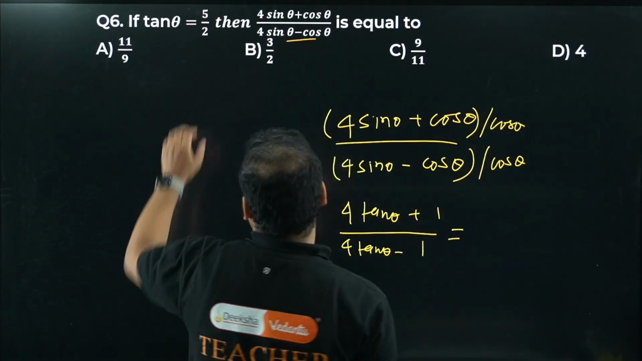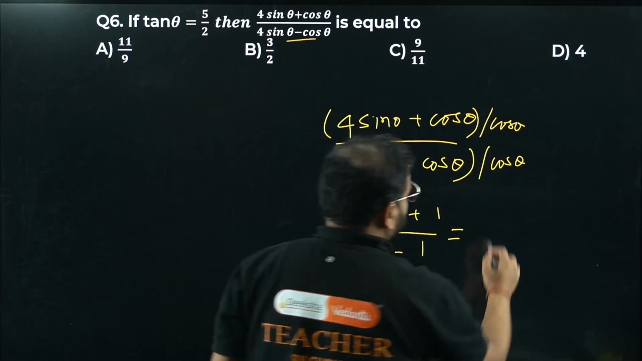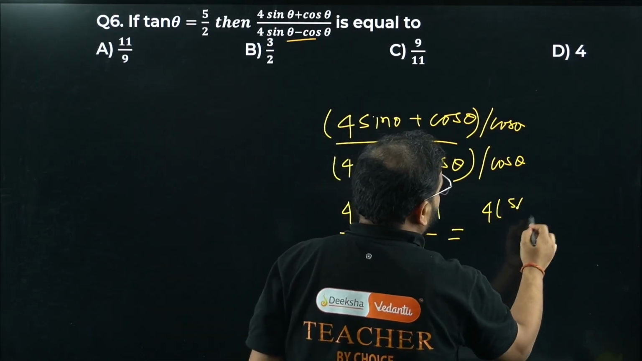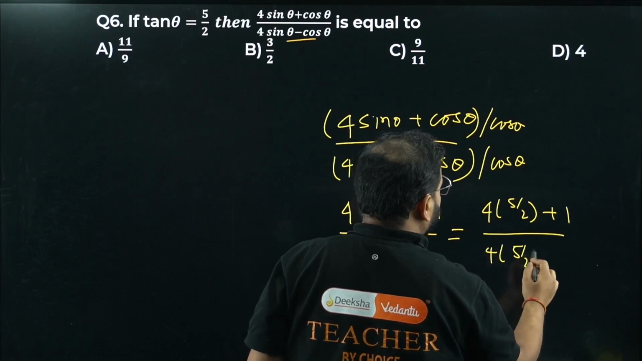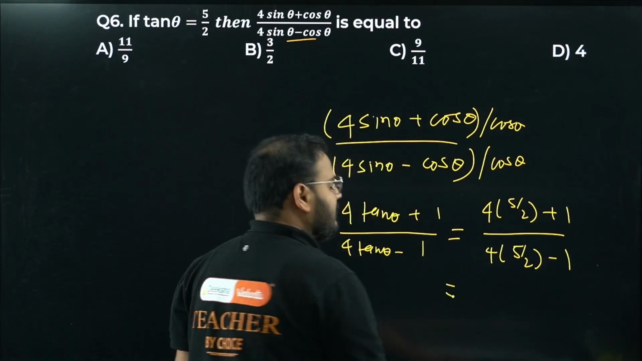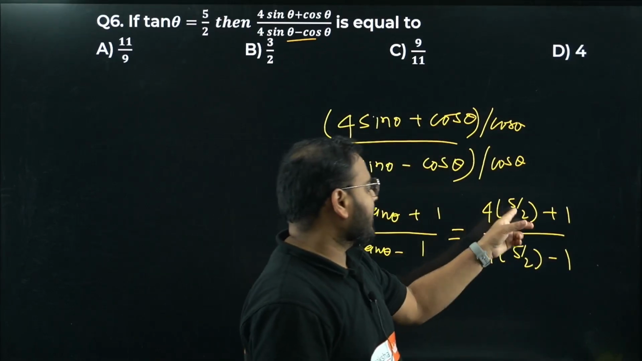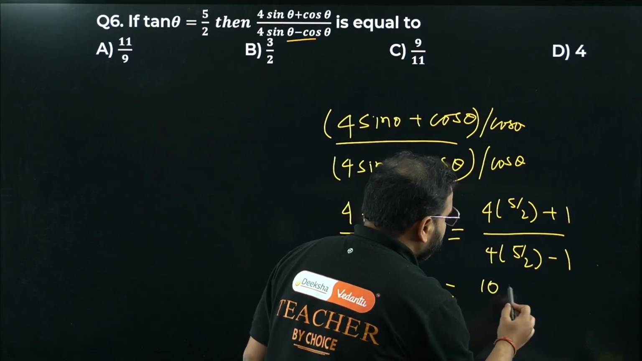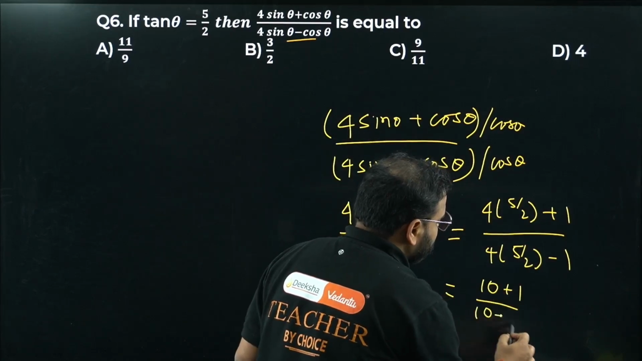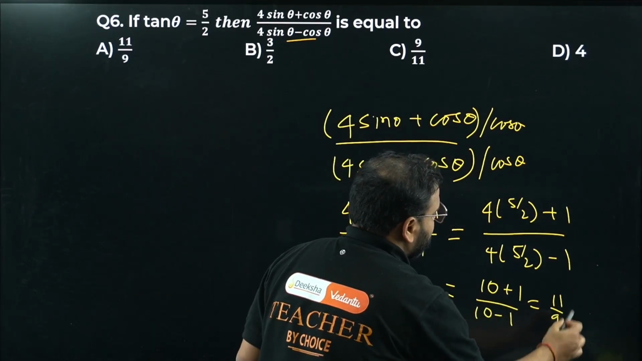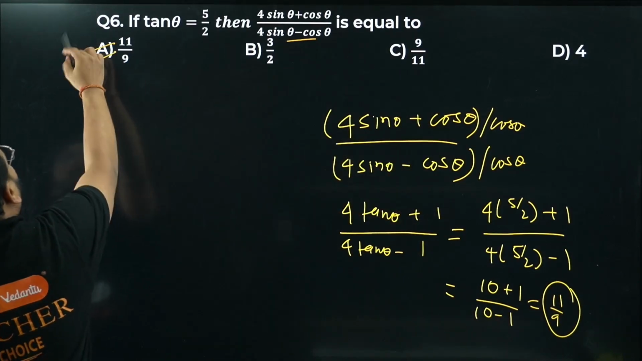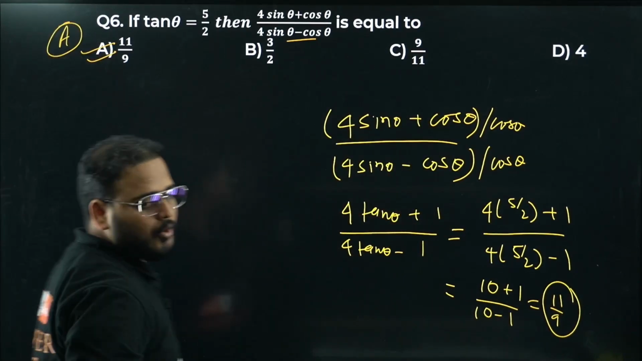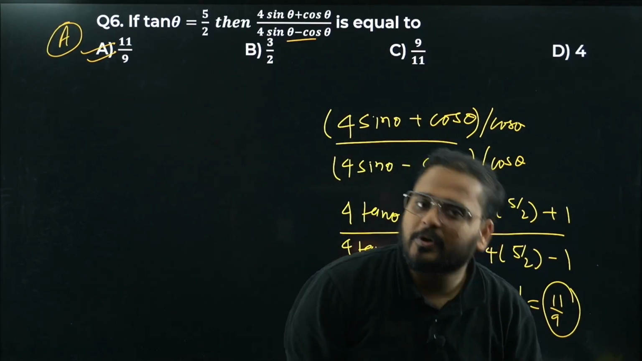Put the tan value now. Tan value is going to be 5 by 2. So 4 times 5 by 2 plus 1, and 4 times 5 by 2 minus 1. How much is this? 20 by 2, so 10 plus 1. Over here same thing, 10 minus 1. We get 11 by 9. Option A is there. Easy or not? Good question, but it is very easy.